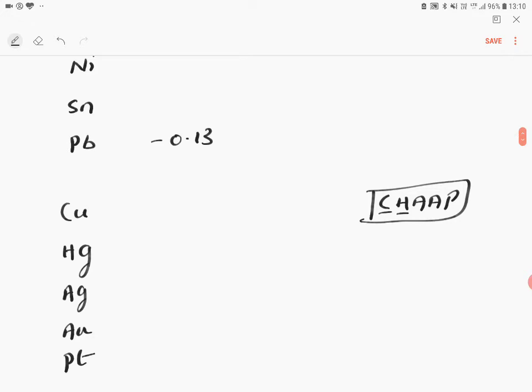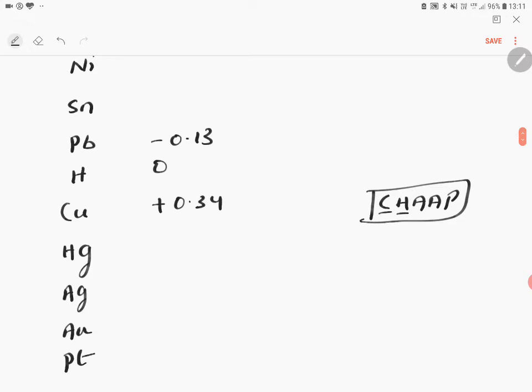Now, one more thing which is special here is hydrogen. The position of hydrogen in the electrochemical series is very, very important. If you see copper, copper has a positive value, plus 0.34. Now, here hydrogen will come. Hydrogen is having 0 volt.